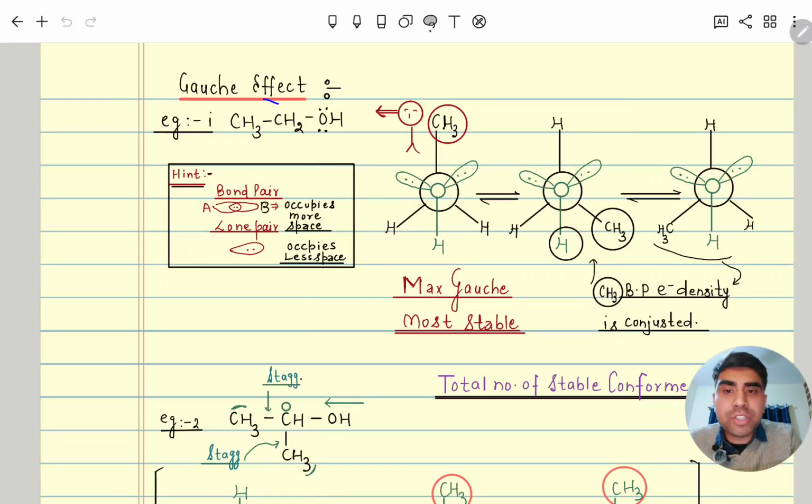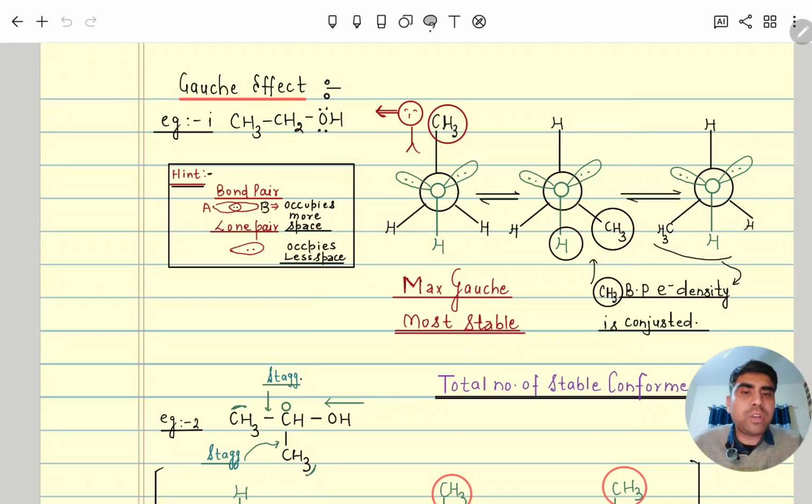So let's suppose this molecule is there, CH3CH2OH. In that this oxygen having two lone pair. So this two oxygen lone pair is here, and along with that hydrogen. This one we are keeping fixed. Now with respect to this, single bond will rotate due to activation energy. So here this one is CH3, and along with that back carbon, and it having two hydrogen also, CH3 and two hydrogen. Now we will rotate by 120.